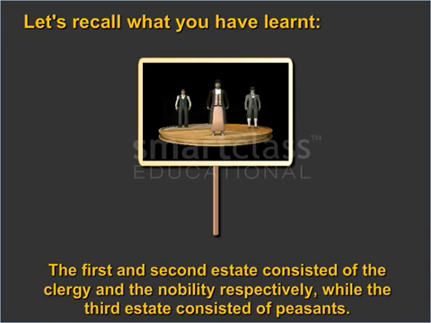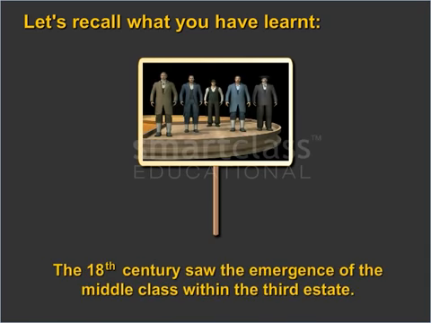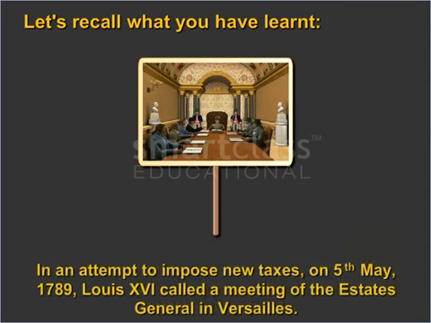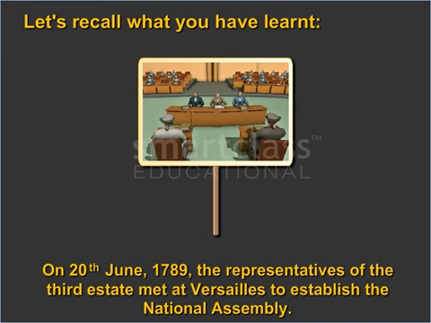The first and second estate consisted of the clergy and the nobility, respectively, while the third estate consisted of peasants. The 18th century saw the emergence of the middle class within the Third Estate. In an attempt to impose new taxes, on the 5th of May 1789, Louis XVI called a meeting of the Estates General in Versailles. On the 20th of June 1789, the representatives of the Third Estate met at Versailles to establish the National Assembly.